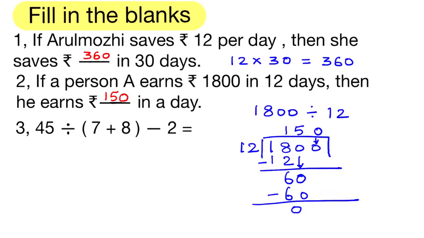Third question, 45 divided by (7 plus 8) minus 2. By BITMAS rule, we simplify the parenthesis first. 7 plus 8 is equal to 15, minus 2. Next we will perform division. 45 divided by 15 is 3. 3 minus 2 is 1.